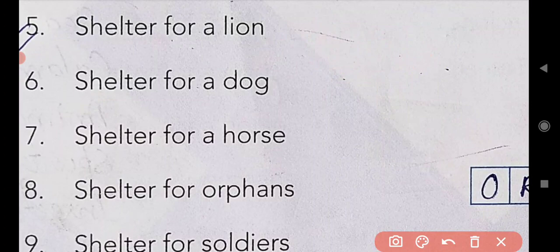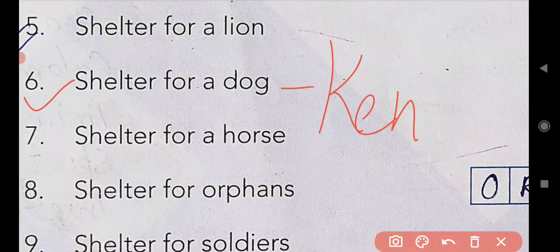After that come to the sixth one, shelter for a dog. Can you tell the particular place where the dogs live? The name of that place is kennel. Spelling is KENNEL. Kennel is the shelter for a dog.